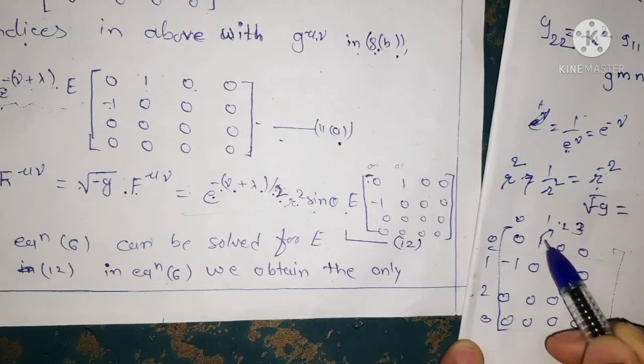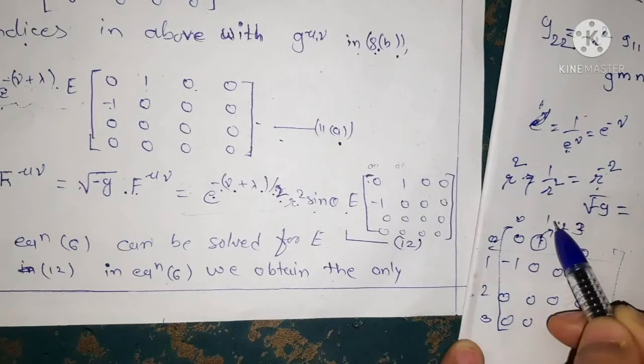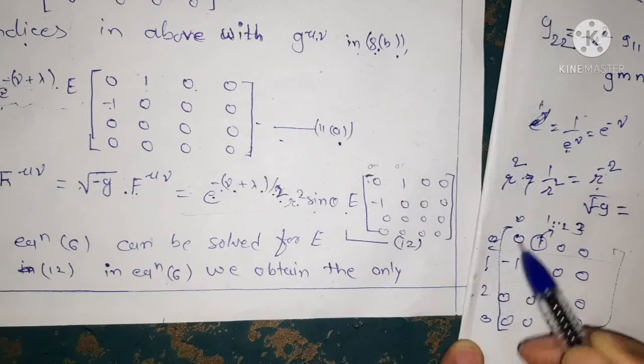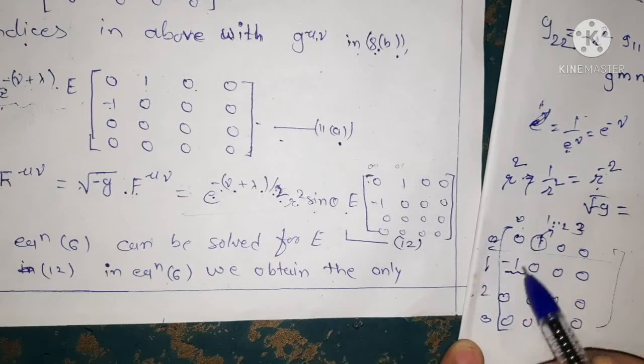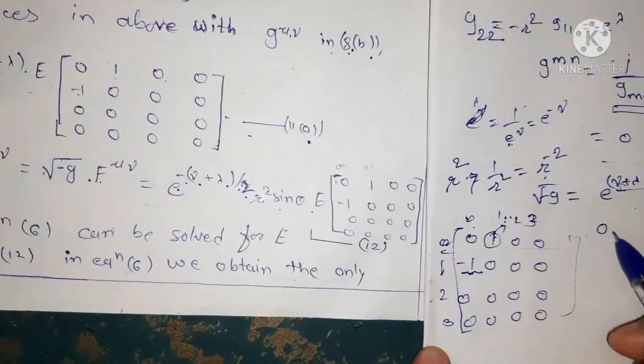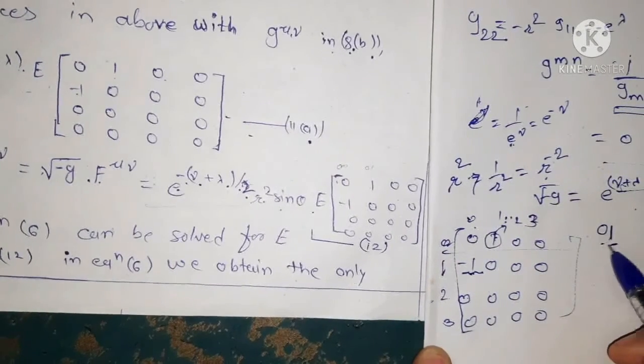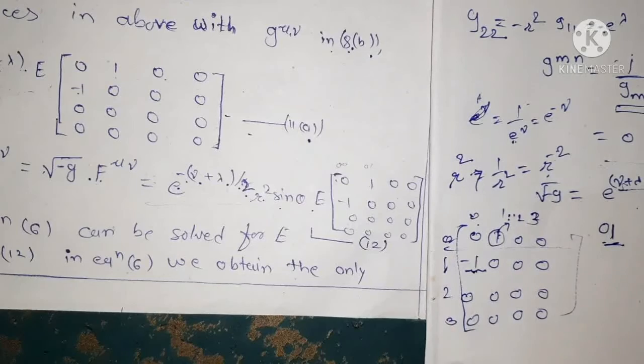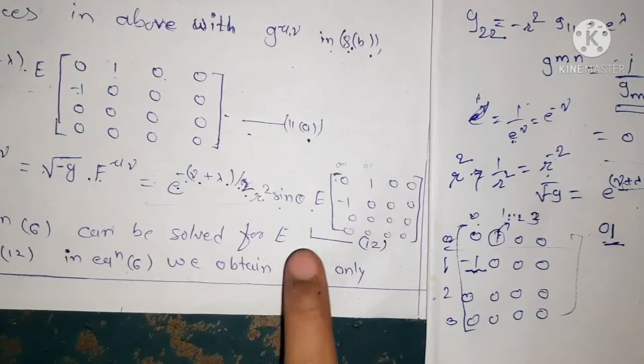So the position of this element is 0, 1, and here it is 1, the position of this element is 1, 0. And all other elements are 0. Only the position 0, 1 is non-zero. So we use that to solve for the value of E.